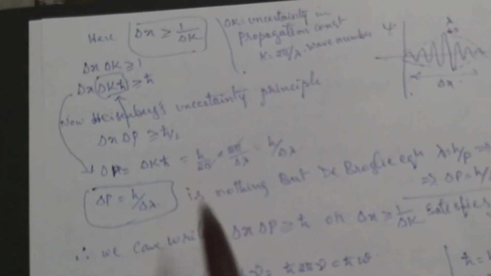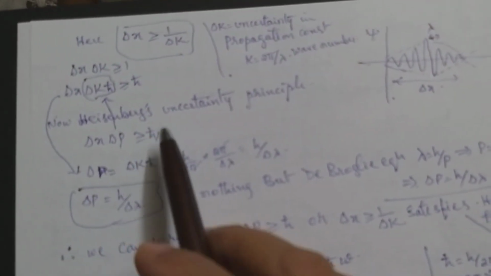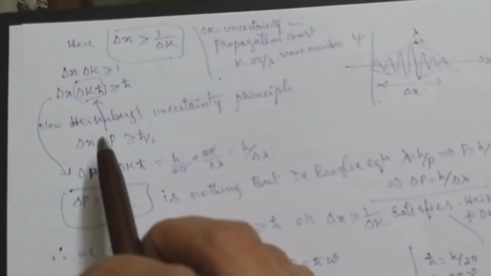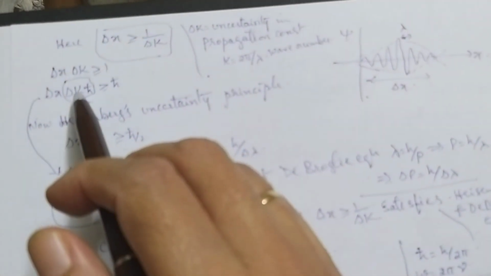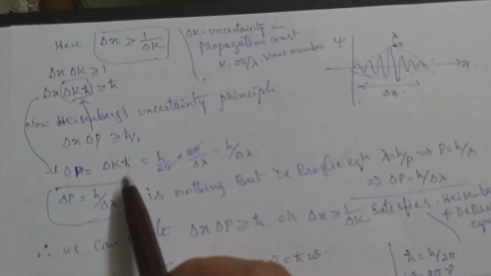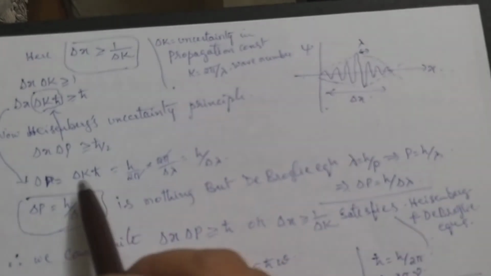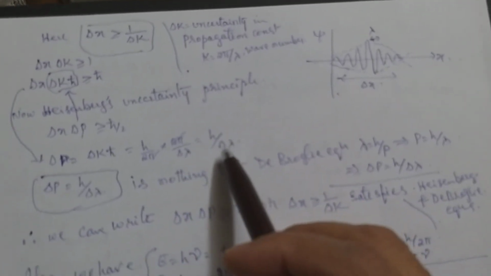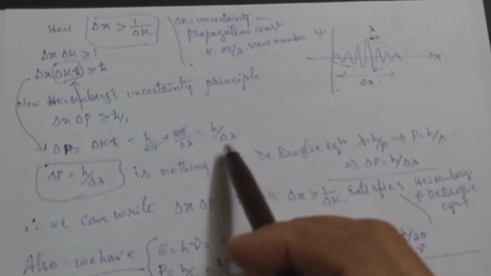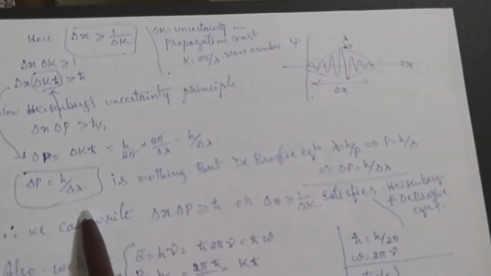Now you see the uncertainty principle, what does it say? Delta x delta p greater than or equal to h cross by 2. A similar equation we have got here. If we see these two, here delta p and here delta k h cross, put delta p equal to delta k h cross. h cross is nothing but h by 2 pi. Delta k is nothing but 2 pi by delta lambda. So delta p will be h by delta lambda. So keep this in mind. Delta p equal to h by delta lambda